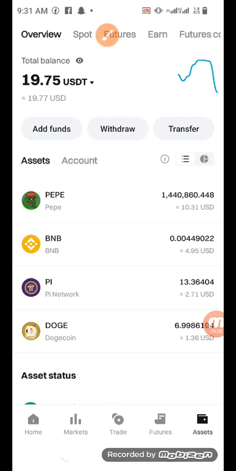You're going to understand what limit order is all about, whether you're buying or selling crypto. Then the difference between that limit order and market order, because sometimes you need to be asking yourself, why should I choose limit order and why should I choose market order? So you need to understand the difference between these two.